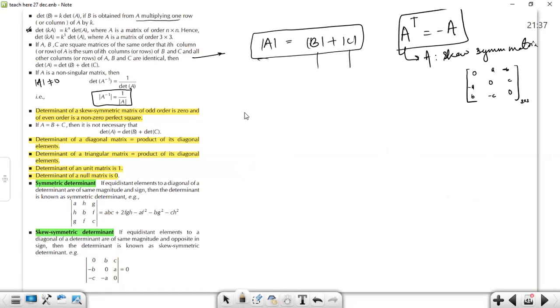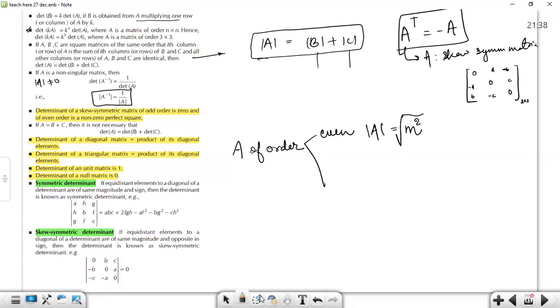Okay, let's now discuss the determinant of a skew symmetric matrix. If A is a skew symmetric matrix of even order, then its determinant will be equal to some perfect square.